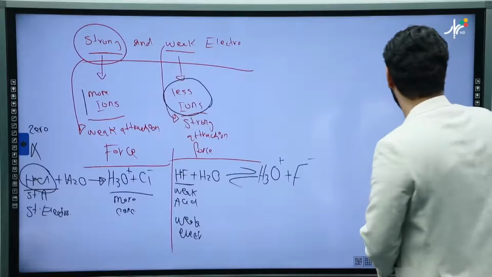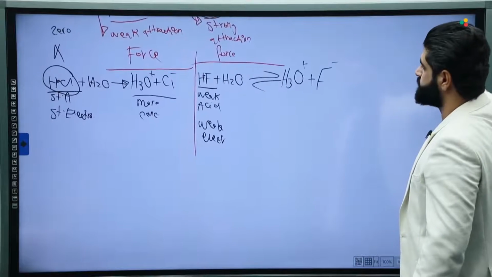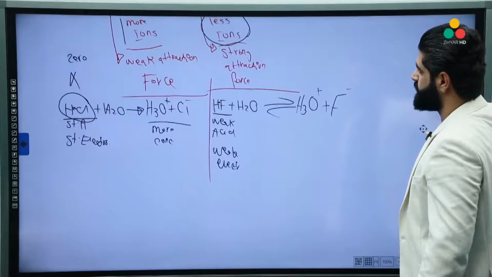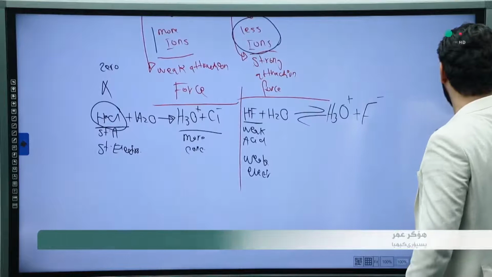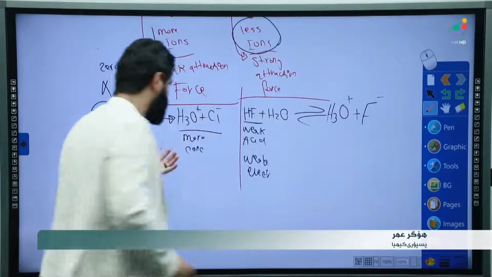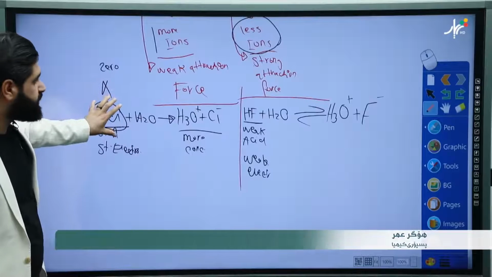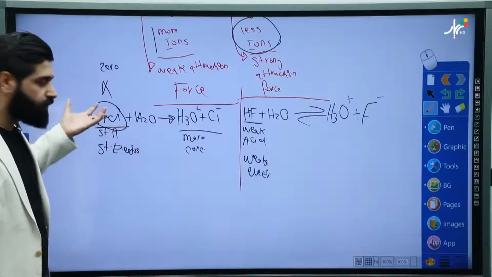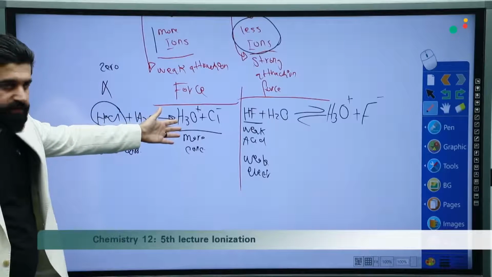The difference is this. Let's see. Okay, this is good. Look, here is a strong electrolyte. It will disappear. All the amount of molecule will be converted to ionic form.